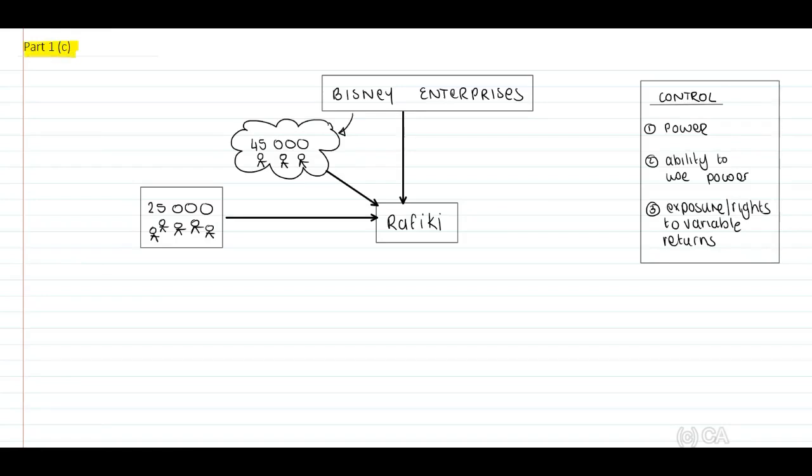Remember, we have now determined that Bisney Enterprises incorporated, therefore registered Rafiki, right? They purchased 30,000 of the shares. 45,000 allocated to individuals, employees of the Bisney Enterprises group, and 25,000 separate individuals, of which we have determined each can only have a maximum of 100. Therefore, we are looking at about plus minus 700 individuals owning these shares.